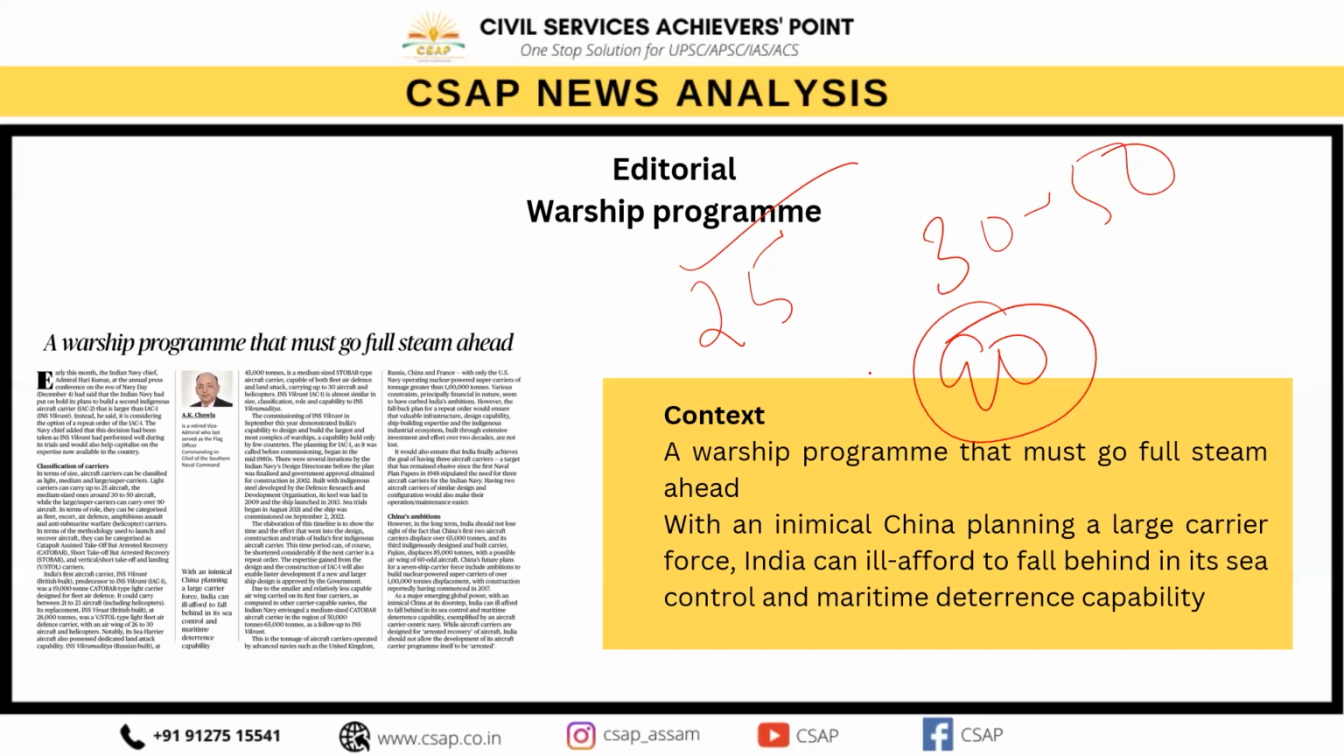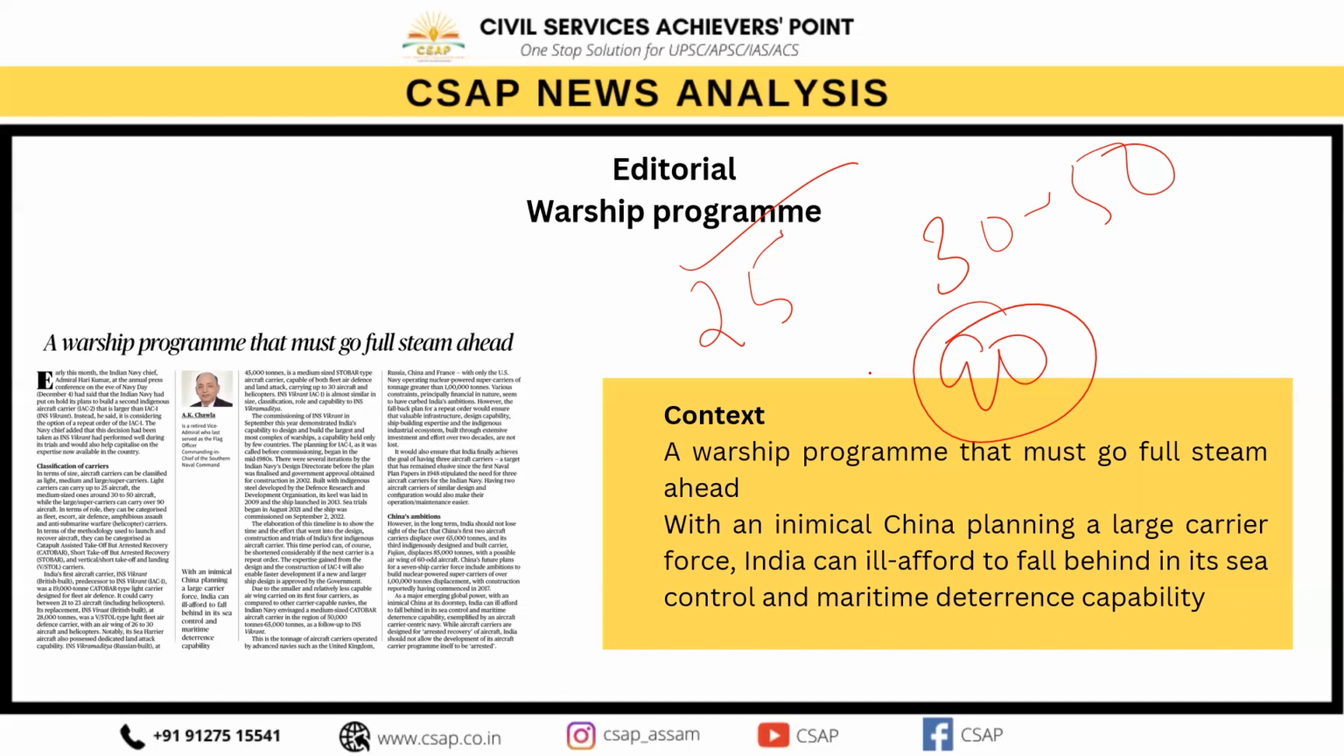So, what are some facts about aircraft carriers in India? See, India's first aircraft carrier, INS Vikrant, was a light carrier designed for fleet air defense, and it could carry between 21 to 23 aircraft. Its replacement, INS Viraat, was a light fleet air defense carrier with an air wing of around 26 to 30 aircraft and helicopters.